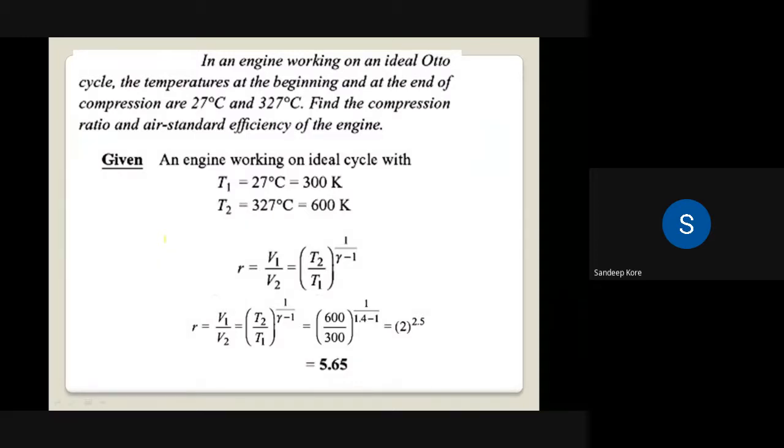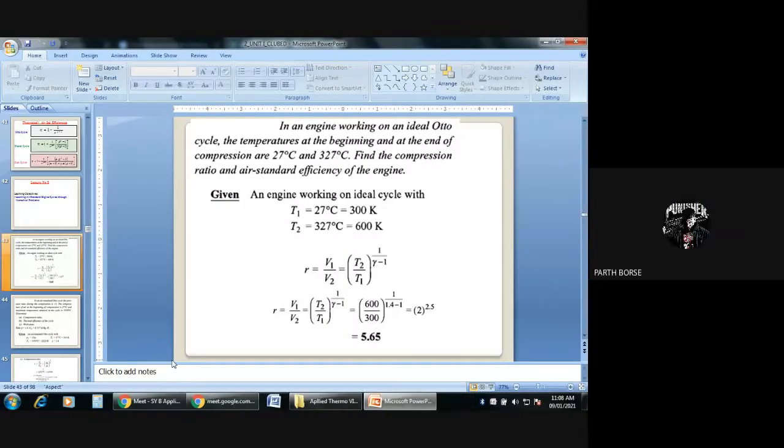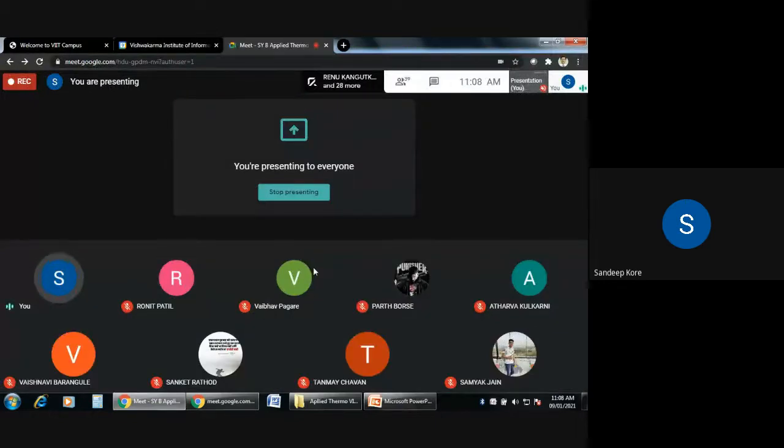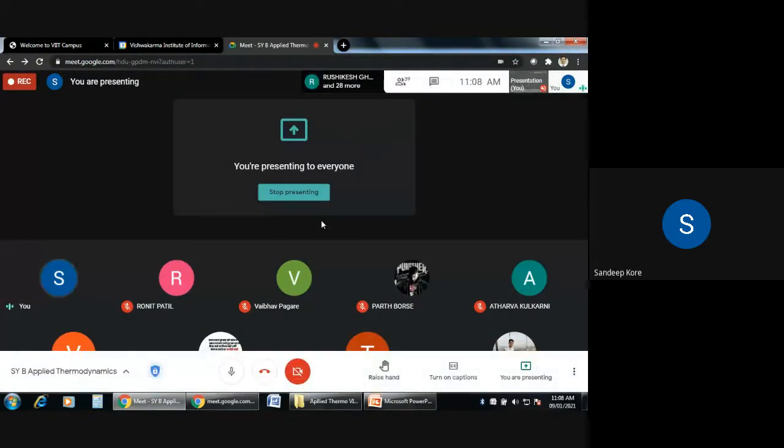Yes, anybody of you calculate and tell me. Yes, anybody? So 0.499. 0.49 means 49%. Okay, 49% is the efficiency.